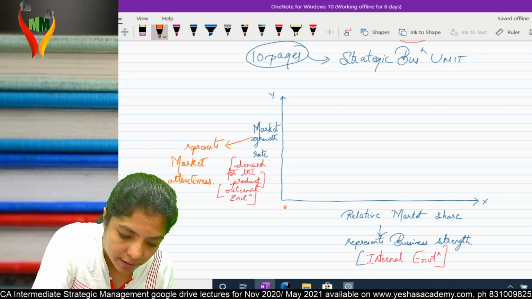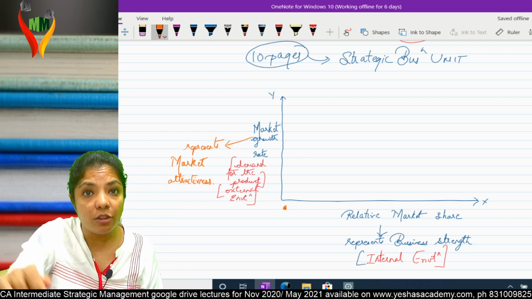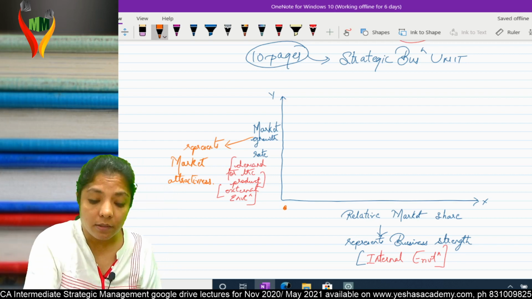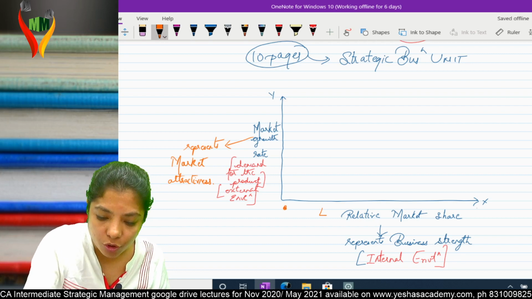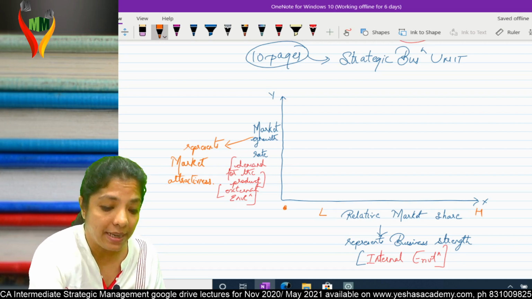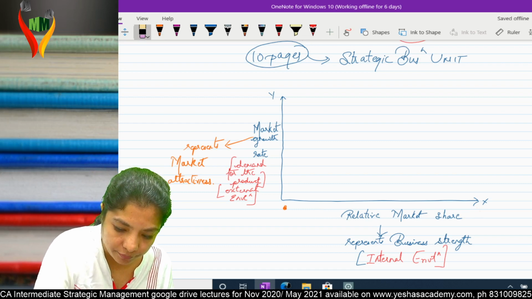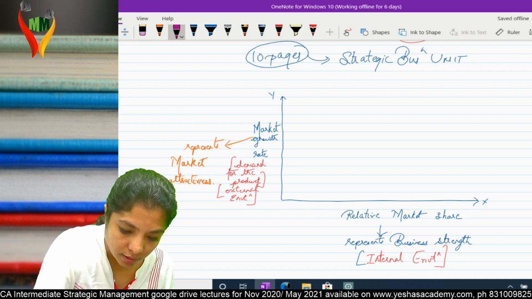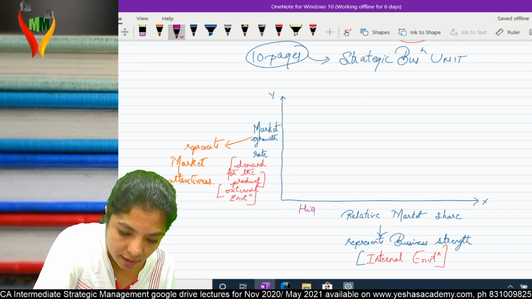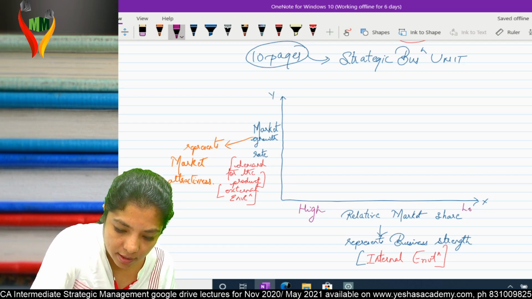Normally this point is 0 and you have 1, 2, 3, 4, 10. That means this should be low, this should be high normally. But in this theory, this is high and this is low.